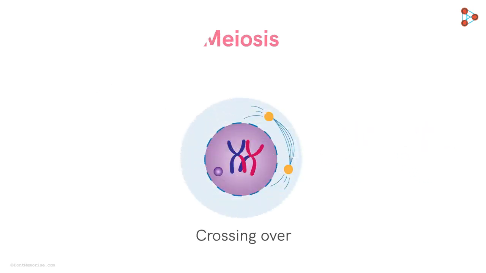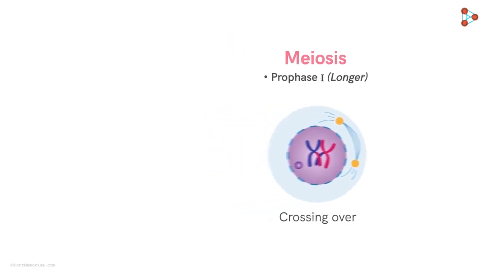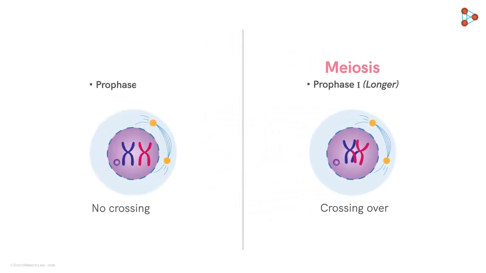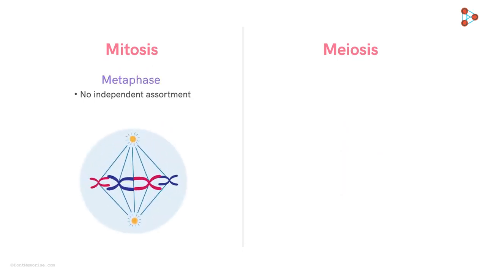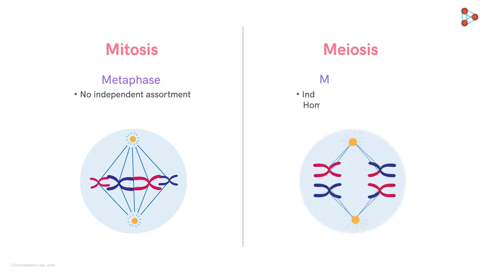The first stage of meiosis 1, that is prophase 1, is very long, consisting of 5 substages. On the other hand, prophase of mitosis is comparatively shorter than prophase 1. Crossing over does not occur in prophase, while it definitely occurs in prophase 1. Independent assortment is technically absent in the metaphase of mitosis, while it occurs in metaphase 1.